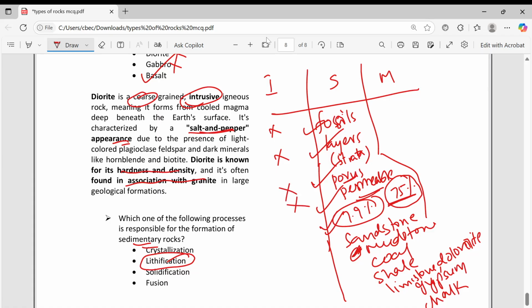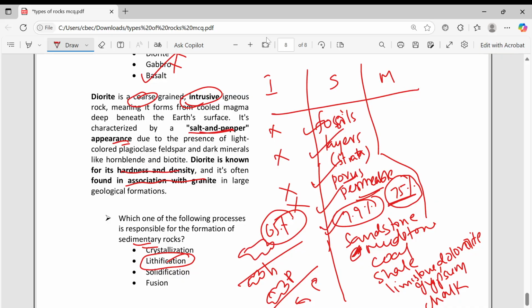These are not porous, not permeable. Here 65% are covered, maximum this one. And then types you remember. If you take this is the surface, this is where magma is coming. It is settling at great depth. They are called plutonic rocks. If settling just below the surface, they are called hypabyssal rocks. If they are settling at the surface, then they are called extrusive or volcanic rocks. For this, examples are important.